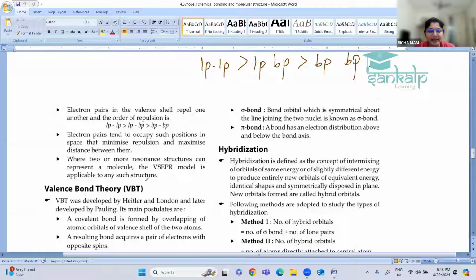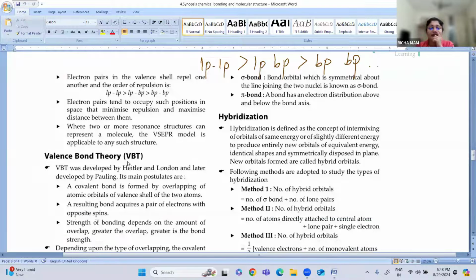Next is VBT. This VBT tells you about the valence bond theory. So here, overlapping of atomic orbitals of the valence shell of two atoms takes place, and they result in a bond. That bond acquires a pair of electrons with opposite spins. Here, the greater the overlapping, the greater the bond strength.